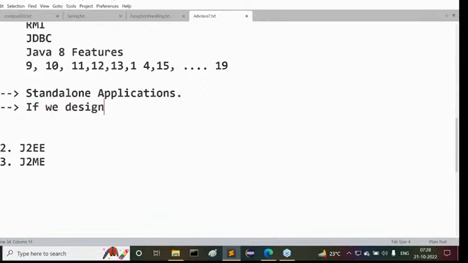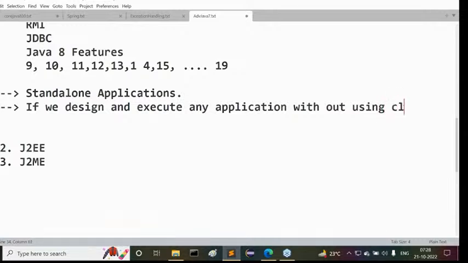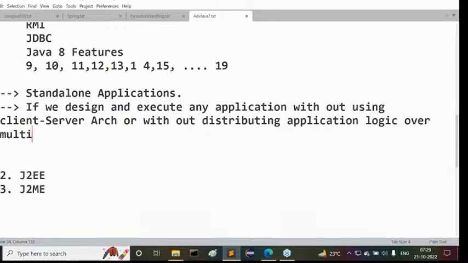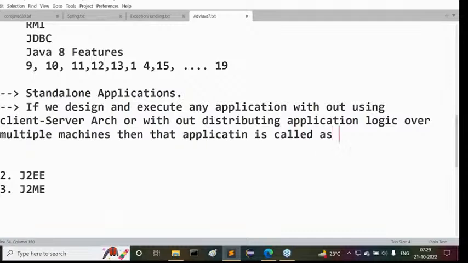Not only Java applications, any application, if we design and execute it without using client server architecture, or without distributing application logic over multiple machines, then that application is called a standalone application.